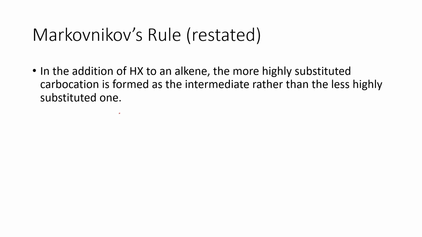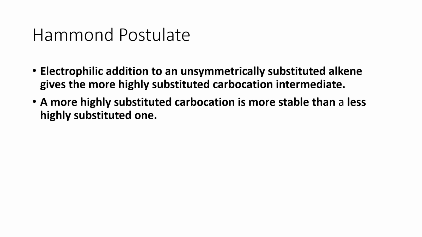Okay, so to restate our Markovnikov's rule, in the addition of a hydrogen halide to an alkene, the more highly substituted carbocation is formed as the intermediate rather than the less highly substituted one. And it goes hand in hand with our Hammond's postulate, which states that electrophilic addition to an unsymmetrically substituted alkene gives the more highly substituted carbocation intermediate, because a highly substituted carbocation is more stable than a less highly substituted one.